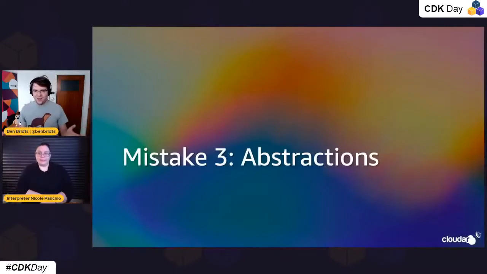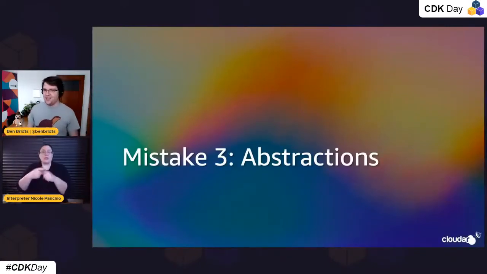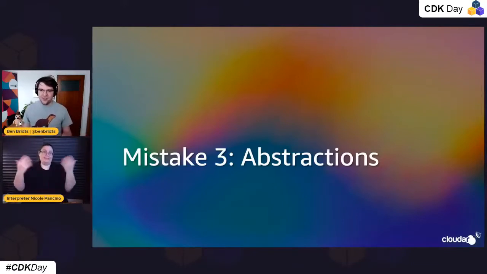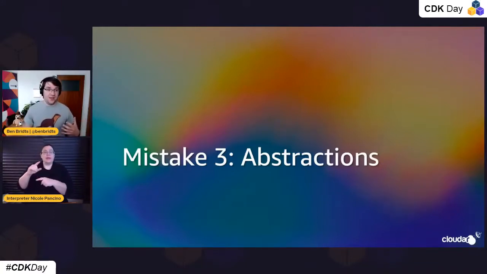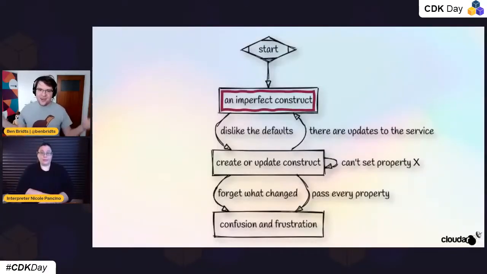And then finally, I still have a few minutes to talk about a third mistake that I made. And this is not going to be any code anymore. It's going to be more of a story. And it's actually going to be about how my typical flow is if I create an abstraction. So that would be a construct in CDK or a module in CloudFormation, how that usually goes.